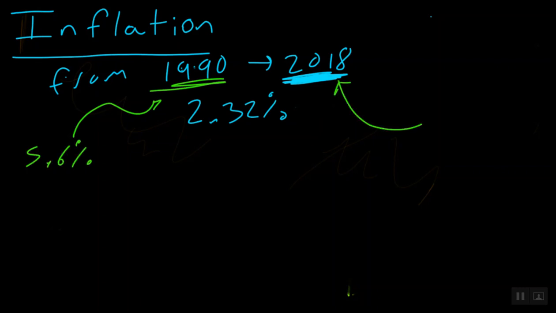Okay? And one thing, I believe in 1990, the inflation rate for that single year was 5.6%. And for that single year in 2018, it was 1.81%. Okay? So every single year is going to have a different inflation rate, but what you want to do, like we talked about earlier, is add all those inflation rates and divide by the number of years from 1990 to 2018. And we get this average. And by the way, this is a great place to use an average. We get this average inflation rate.